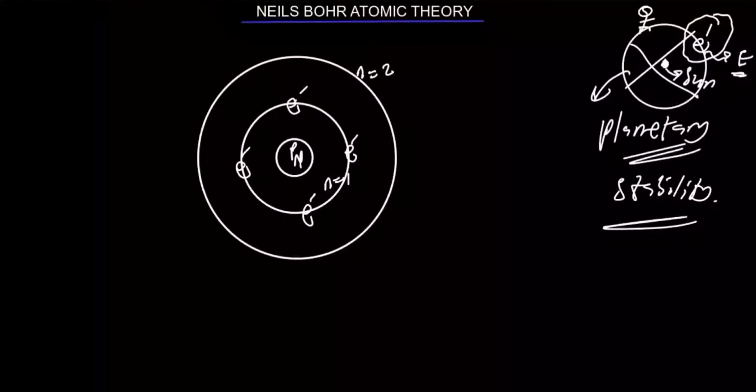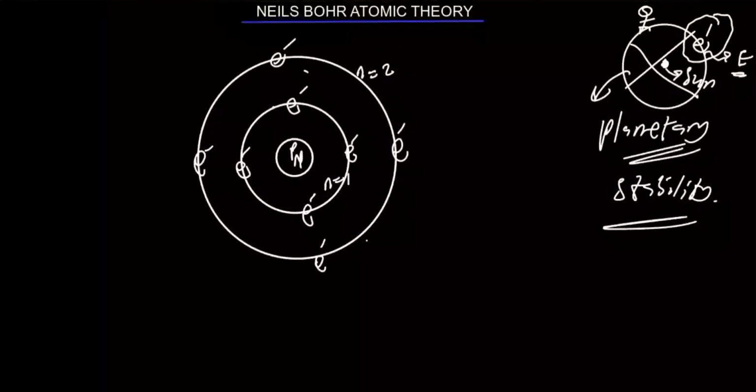So his proposition was that the electron revolves around the nucleus at a certain orbit, which is at a certain distance from the nucleus. And he proposed that the electrons don't radiate energy whenever they are in this orbit. And those orbits, he called them energy levels or shells. So when they are in this energy level or shells or orbits, they don't radiate energy, and that is it. So the electron exists at a certain orbit and they don't radiate energy while in this orbit. That's it about Niels Bohr.